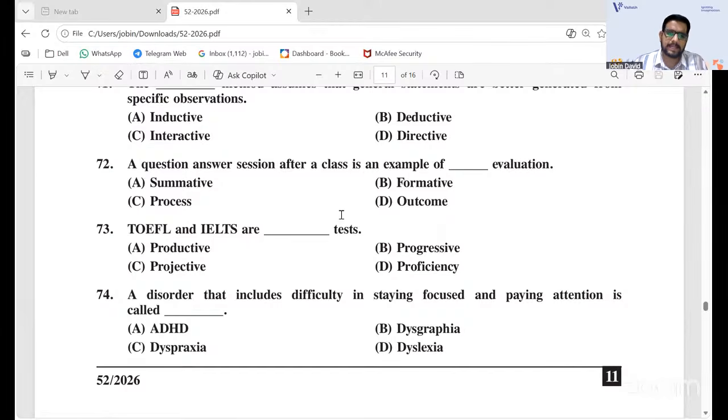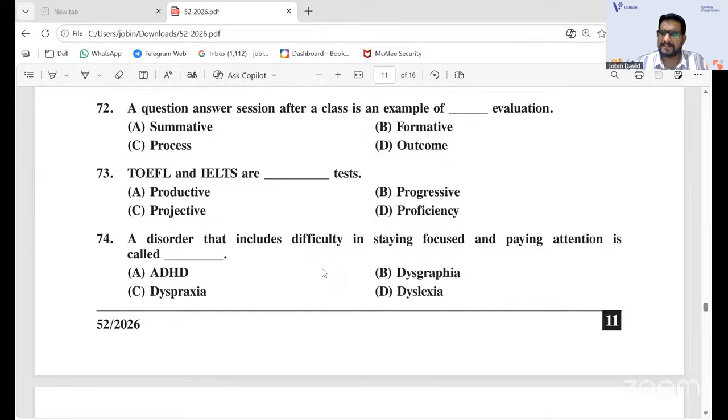And TOEFL and IELTS, as we have heard, these are evaluation strategies or tests. We cannot say that it is a productive test. We can have options like progressive, projective, and also proficiency. Actually, it is a criterion based evaluation. So that is why you can say 73 is a proficiency test. D is the option, and that's the option given in the official answer key also. That's correct.